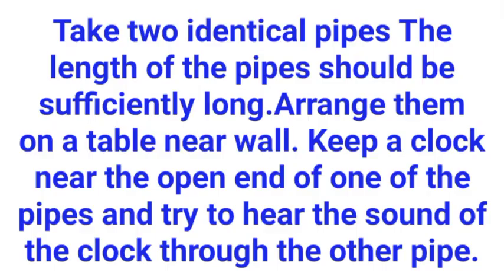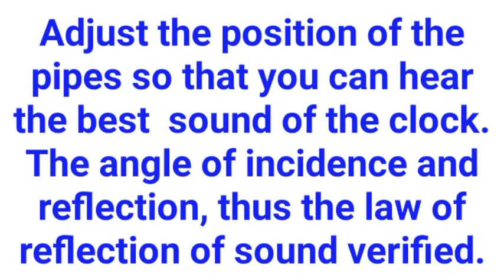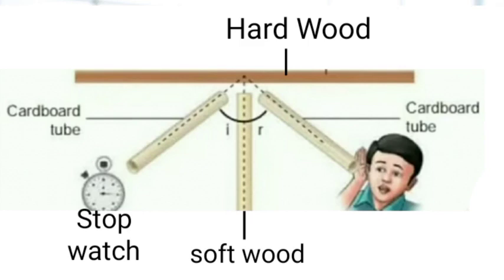Answer. Take two identical pipes. The length of the pipes should be sufficiently long. Arrange them on a table near a wall. Keep a clock near the open end of one of the pipes and try to hear the sound of the clock through the other pipe. Adjust the position of the pipes so that you can hear the best sound of the clock. The angle of incidence and reflection are equal, thus the law of reflection of sound is verified. Draw this diagram after writing the parts.